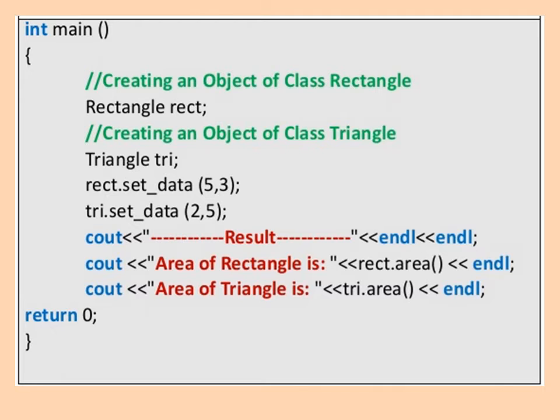This is the function we call by using the triangle object tri, passing the values for width and height. Now see out result. Then cout area of rectangle is rect dot area, and cout area of triangle is tri dot area. So here we are calling the functions of rectangle and triangle by using the objects of these classes respectively and returning 0. So here we are writing the main function.